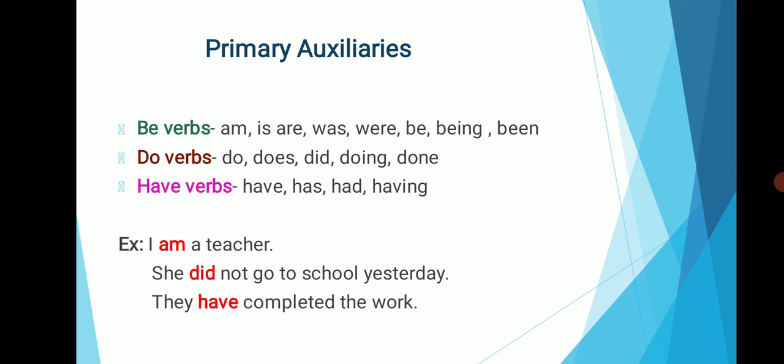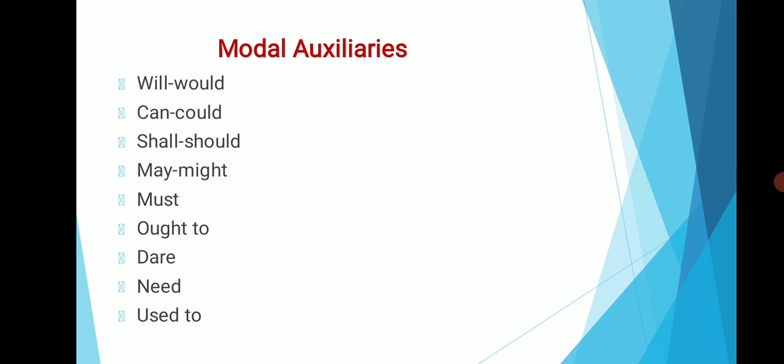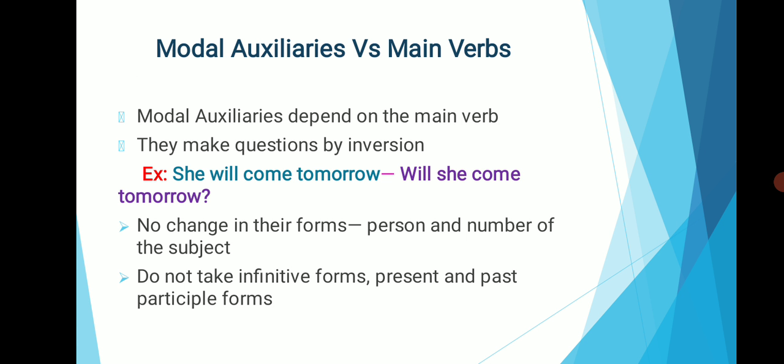Okay. Then next we are going to see about modal auxiliaries. The modal auxiliaries are as follows: will, would, can, could, shall, should, may, might, must, ought to, dare, need and used to.